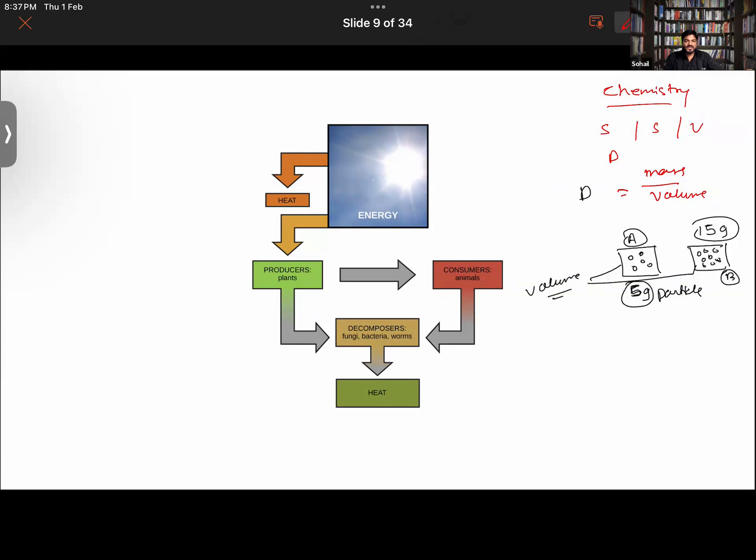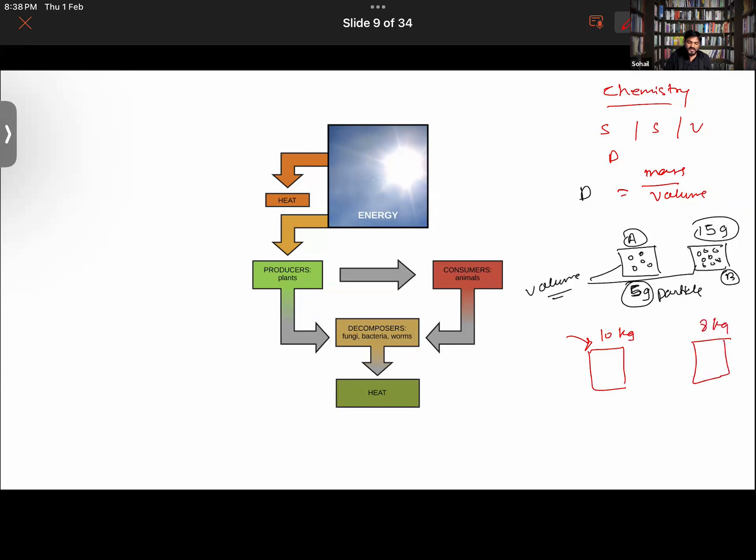So that is simply the density. How much of something is packed into a given area? For example, I could be having two bags of something. In one bag, I have packed something very tightly. Let's say in one bag I have packed 10 kilogram of rice. In another one, I kept only 8 kilogram of rice.